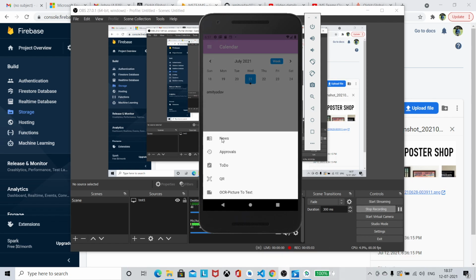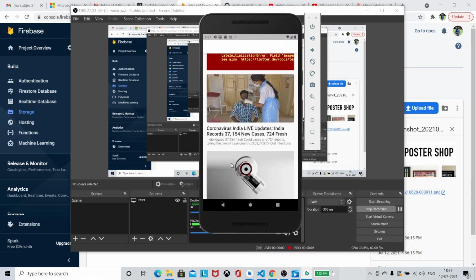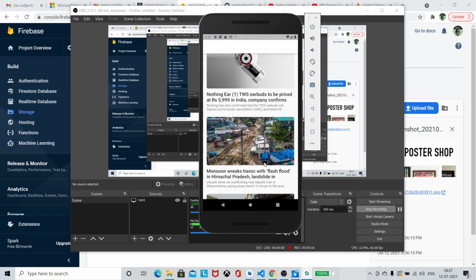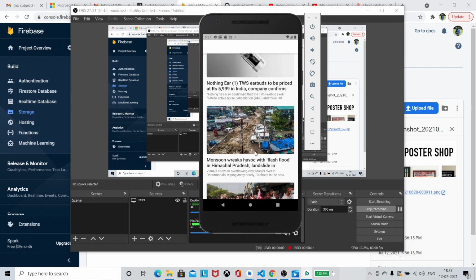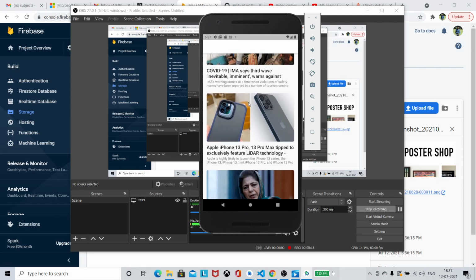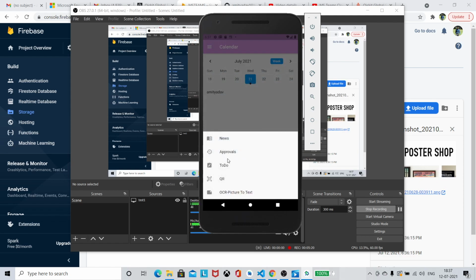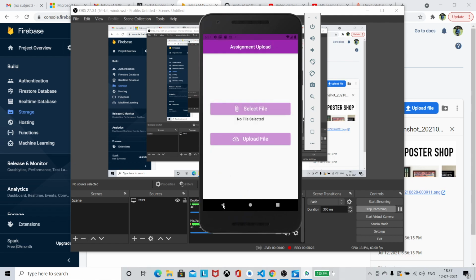This is the real-time news app, which is made using the API key from newsapi.org. As we are in office, we need to get some daily updates about what is happening in the world, and we can't switch tabs because it becomes a lengthy process. So this is my news app, and this is the approvals app, which is same as the assignments app.